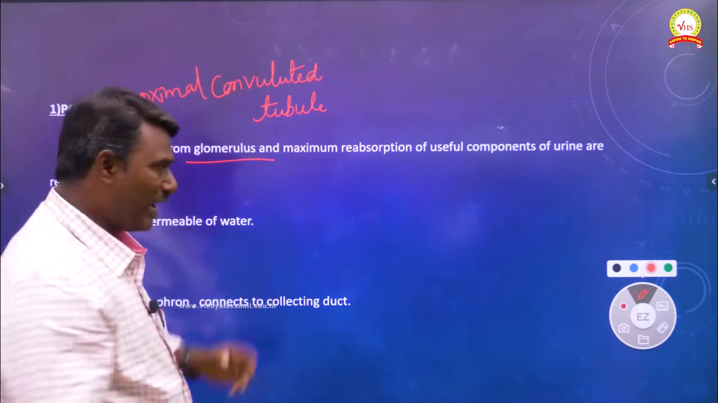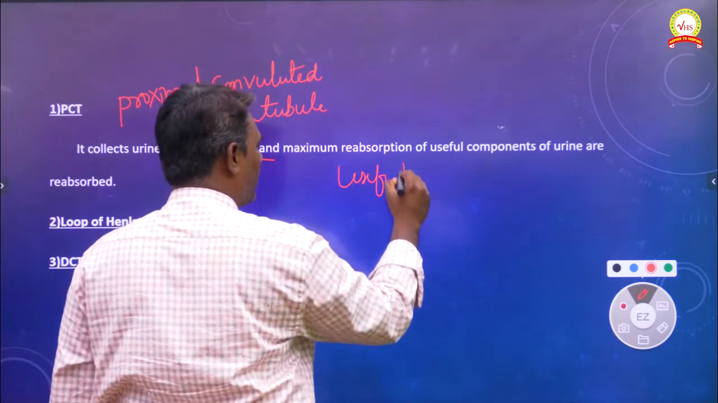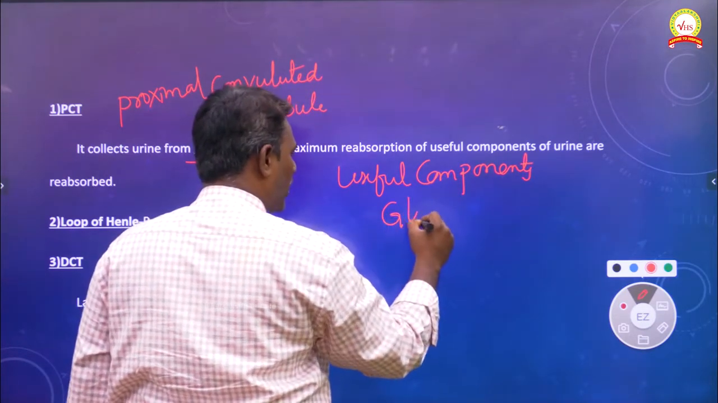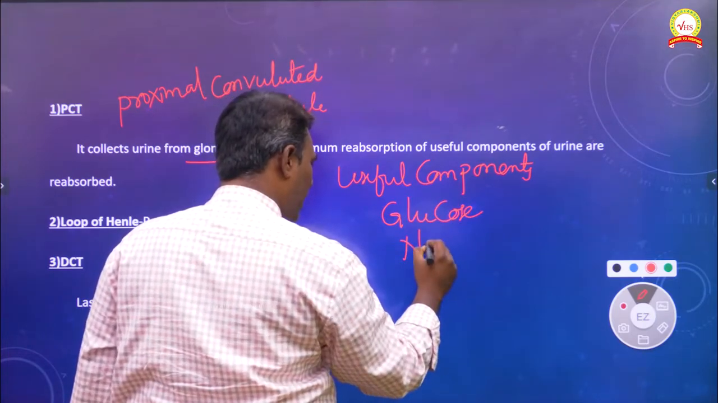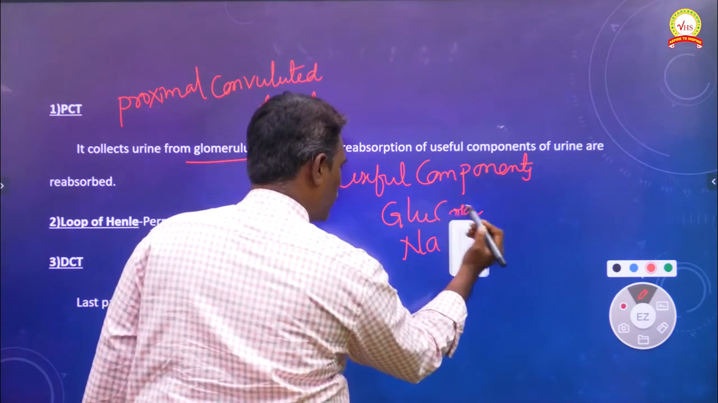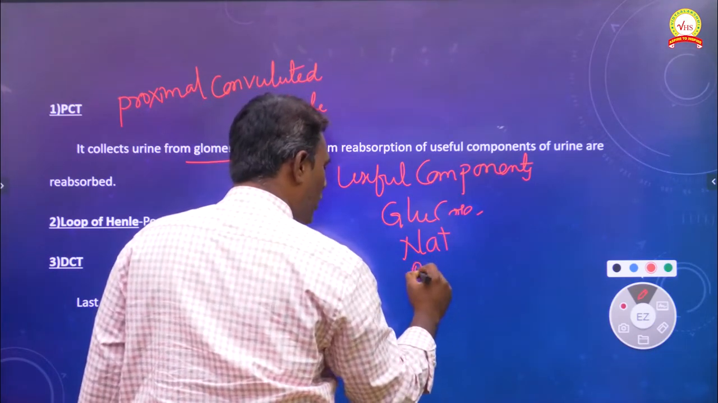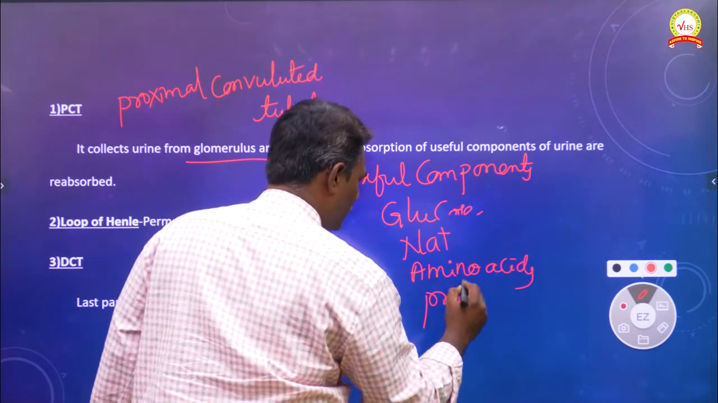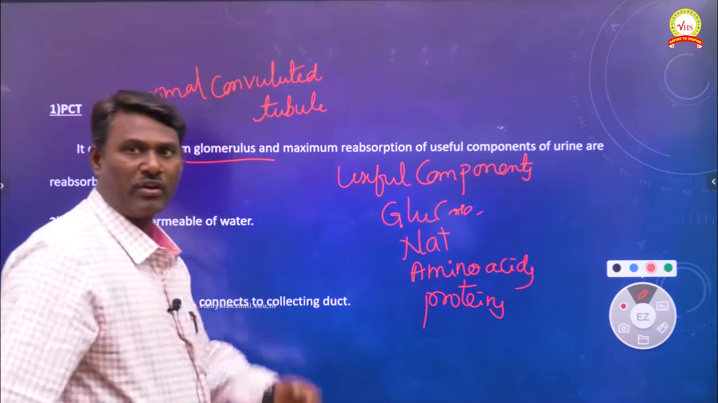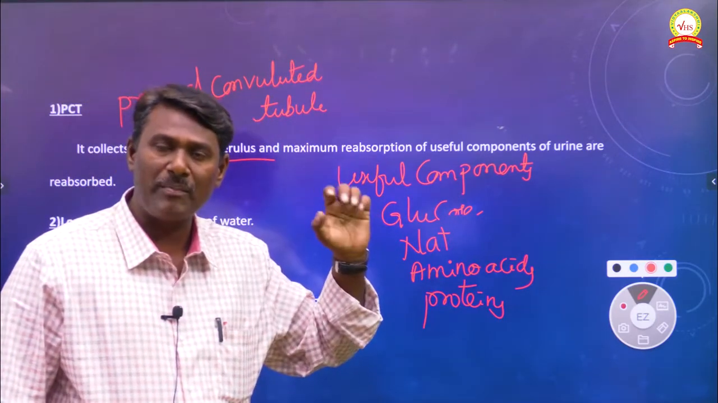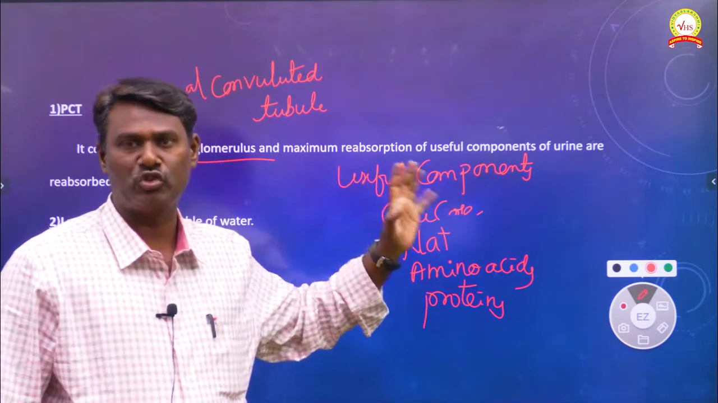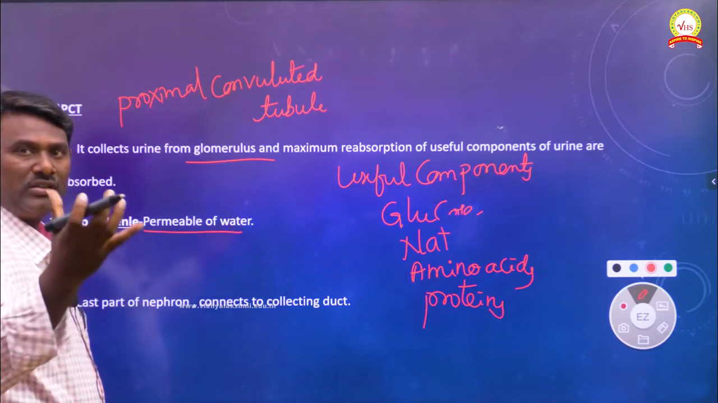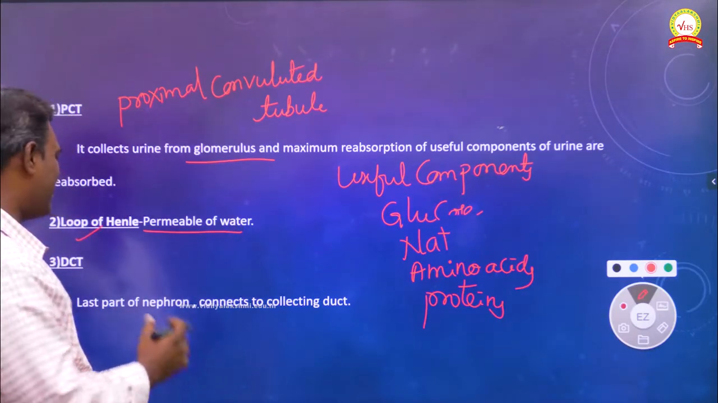From the urine, the useful components, very important, like glucose, sodium salts or sodium ions, amino acids, and proteins are all reabsorbed by the proximal convoluted tubule. Next is the loop of Henle, which is permeable to water, so the reabsorption of water from the urine is done by the loop of Henle.